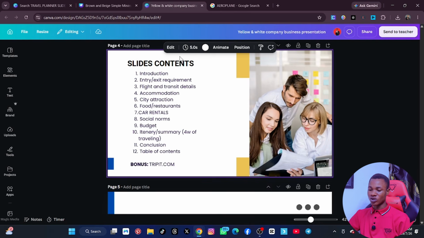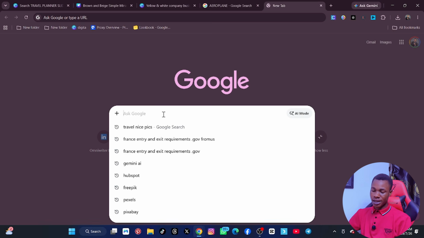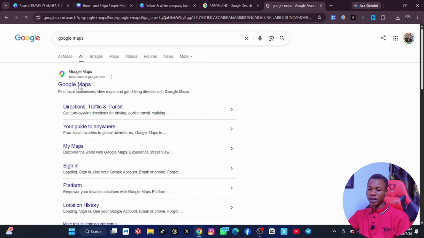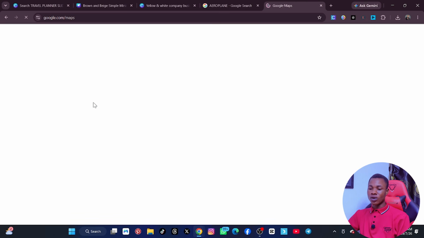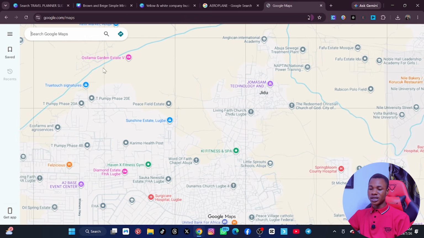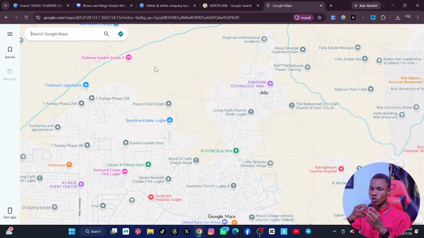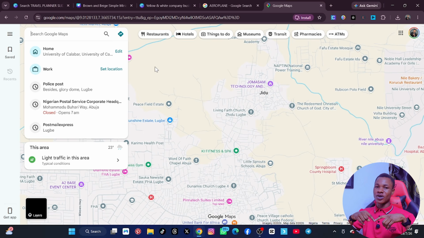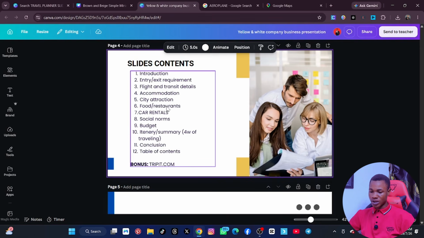Now the next page that we want to talk about is accommodation, city attraction, food and restaurants, car rentals. These things here, this is what I want you to do. I want you to come to Google and type Google Maps. All right, click on enter. When you type Google Maps, you're going to click on Google Maps, and this is what will happen. This is Google Maps. You want to actually use Google Maps to find out the restaurants that are around the place your guy is traveling to, and to find out the car he's going to rent in the place he's traveling to, because we are going to put food and restaurant, city attraction.